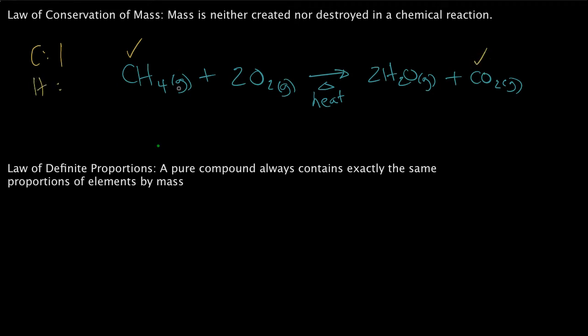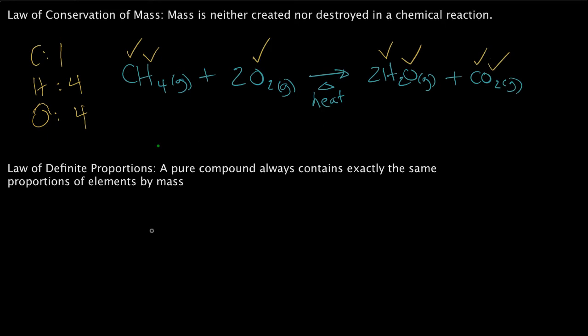And hydrogen, we have 4 on the reactant side and 4 on the product side. Looking good so far. And finally, we have oxygen. Let's go ahead and finish that. And 2 times 2, we get 4 on the left and 4 on the right. Awesome.